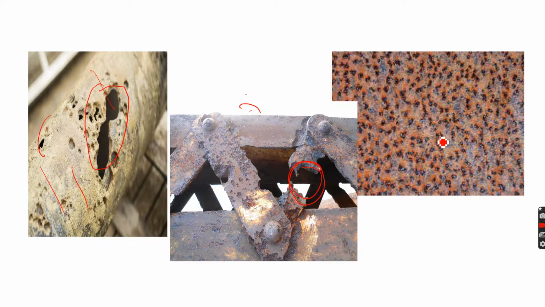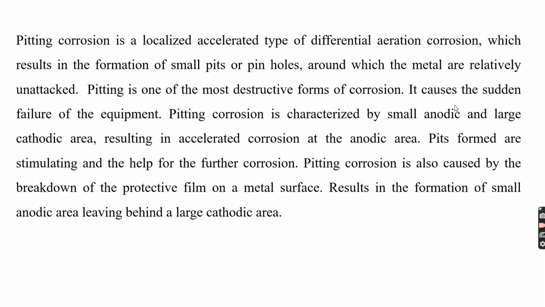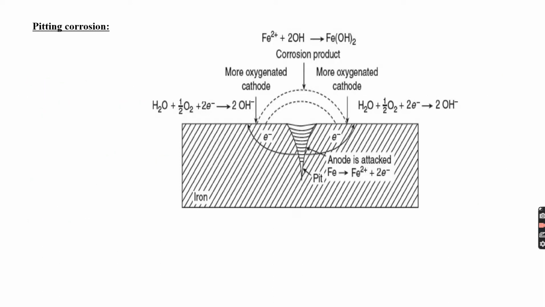Here, small pits are created on steel sheets. So these are the examples of pitting corrosion. Pitting corrosion is the most destructive form of corrosion, and it results in sudden failure of equipment due to the formation of pits, pinholes, or cavities. Pitting usually results from breakdown or cracking of the protective film on the metal at a specific point.